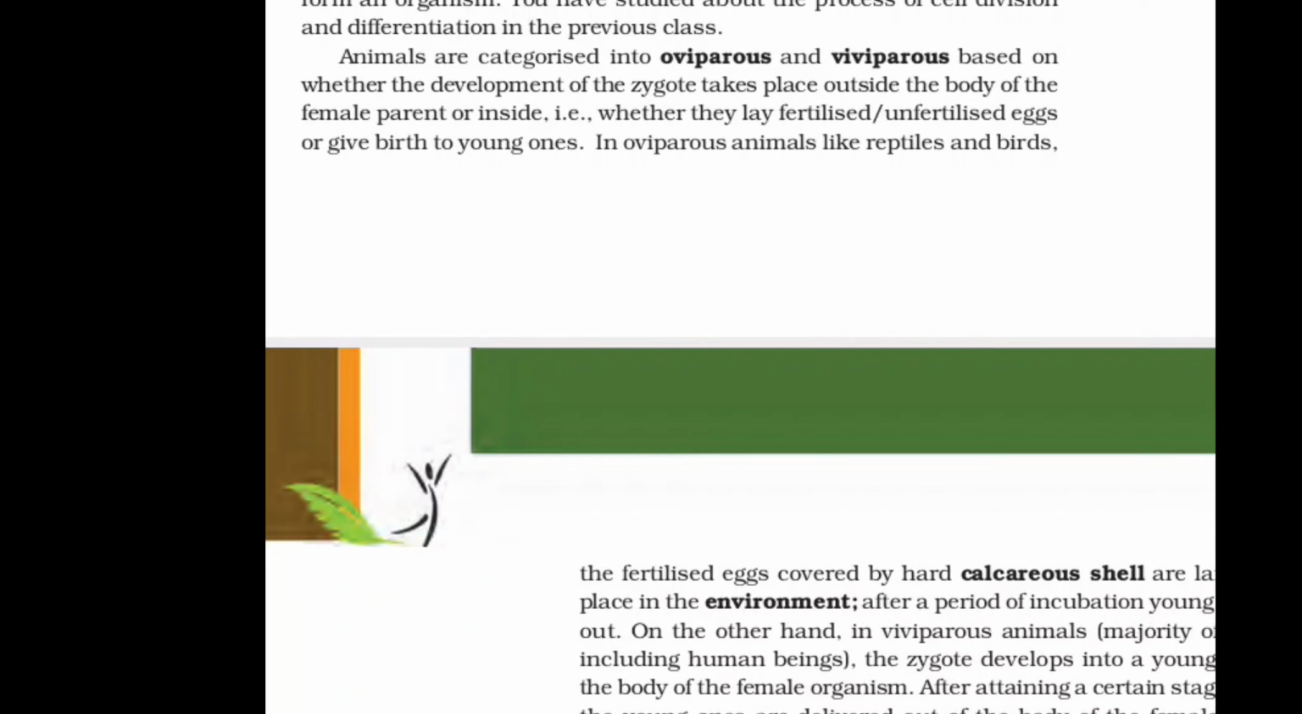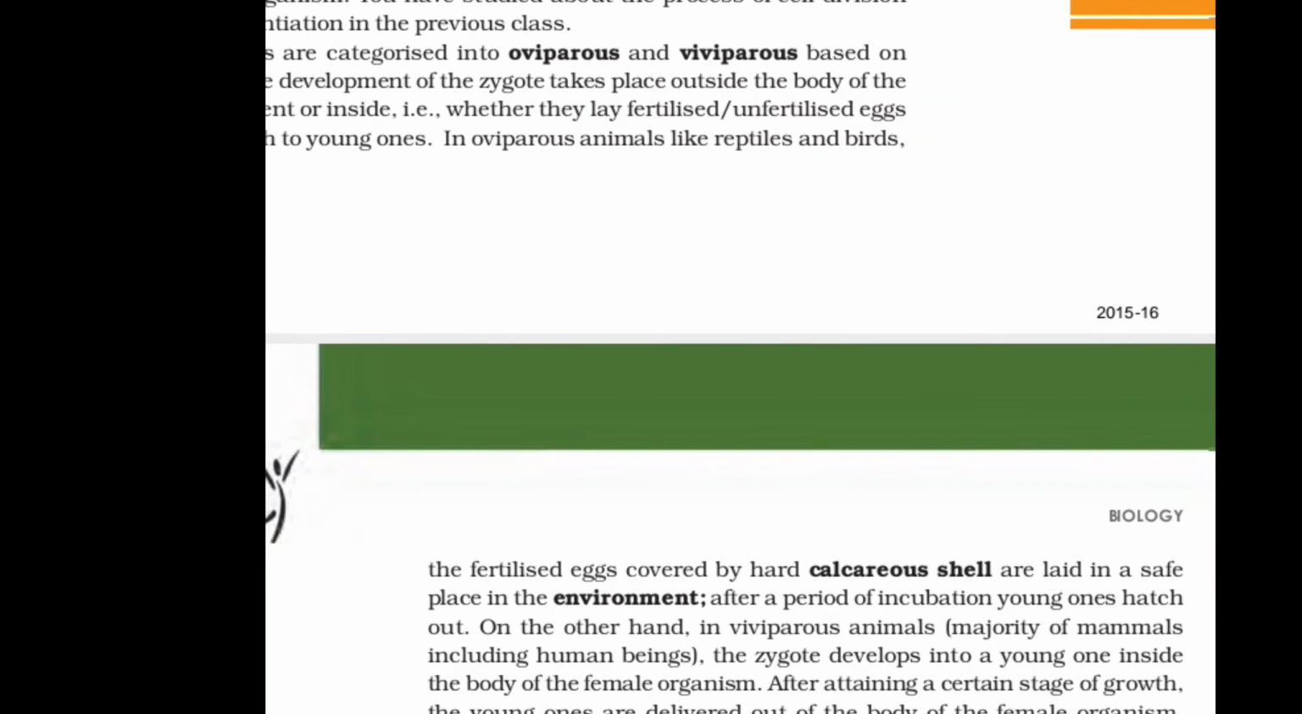Animals are also categorized into oviparous and viviparous animals based on whether the development of the zygote takes place outside the body of the female parent or inside, whether they lay fertilized or unfertilized eggs or give birth to young ones. In case of oviparous animals like reptiles and birds, the fertilized eggs covered by hard calcareous shell are laid in a safe place in the environment. After a period of incubation, young ones hatch out. On the other hand, in viviparous animals, the zygote develops into a young one inside the body of the female organism.